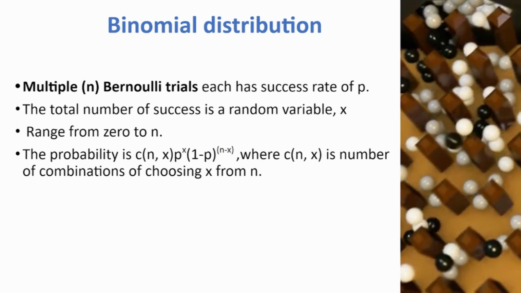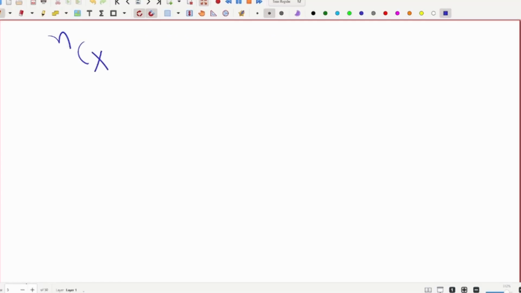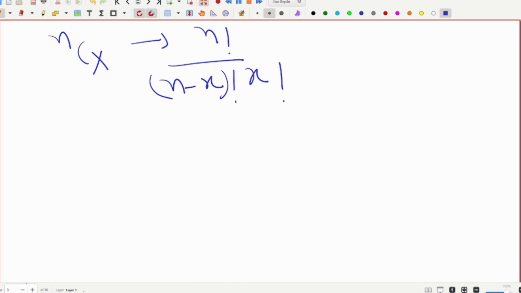What is NCx? NCx is a combination. NCx is n factorial divided by n minus x factorial and x factorial. This is NCx, or NCr. I will just take you through a little bit of combinations.